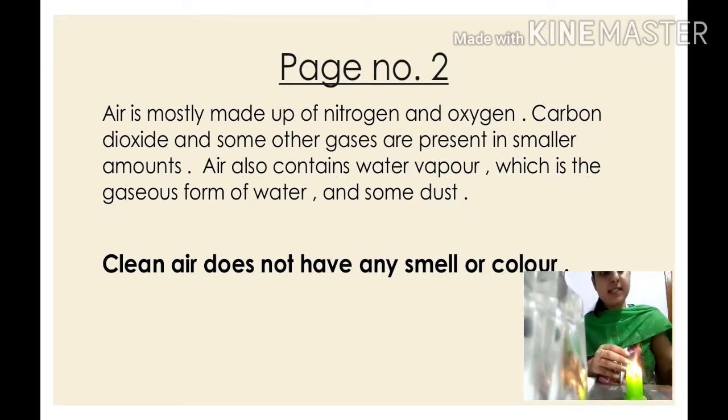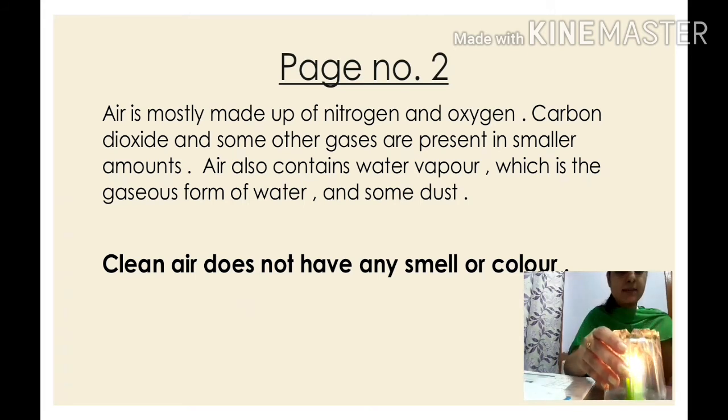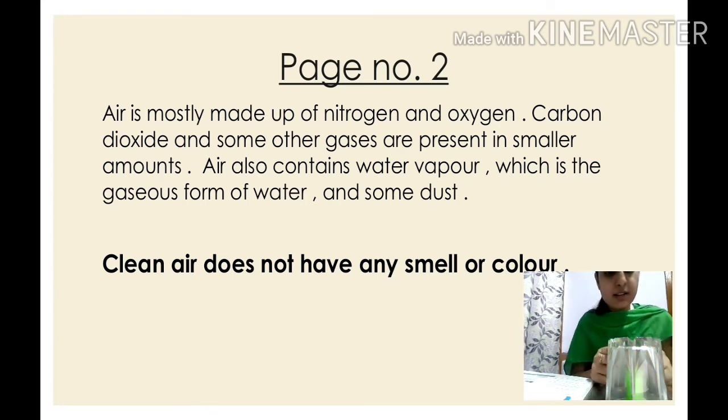Okay, is it done? Now children, we'll cover this candle with this glass. And now you observe what happens. Can you see? The candle stopped burning, children. Why is it so?